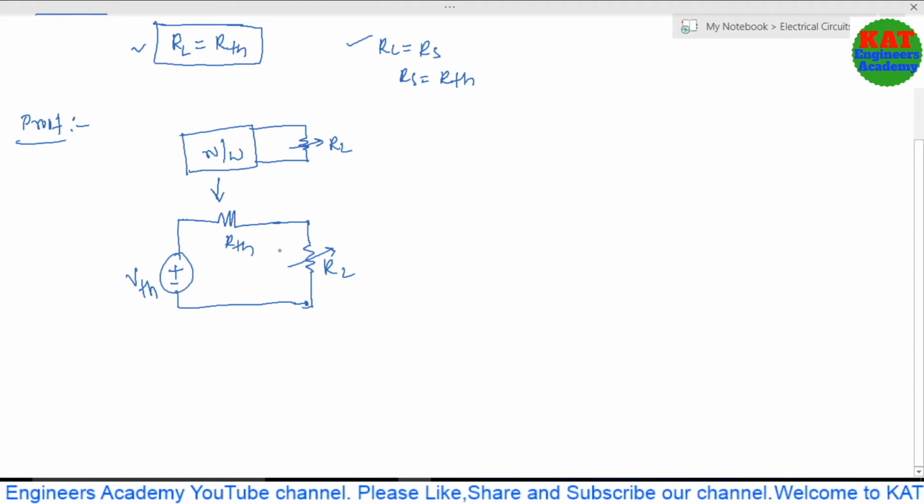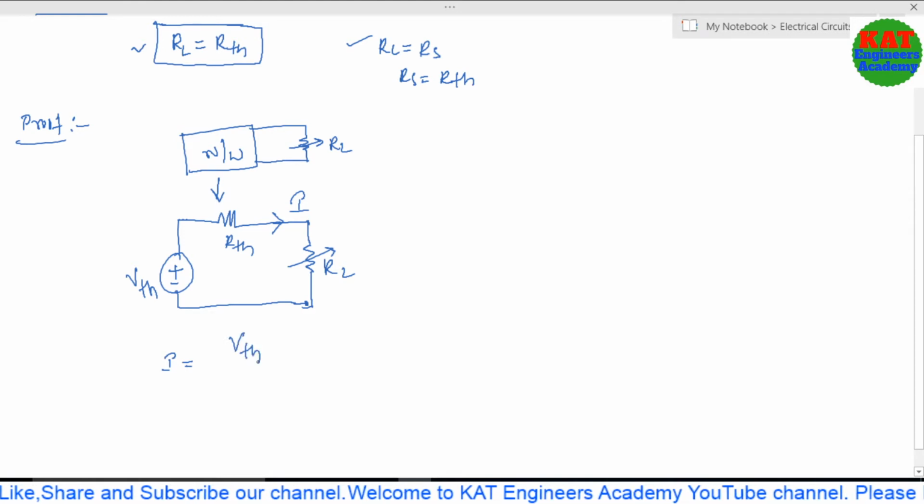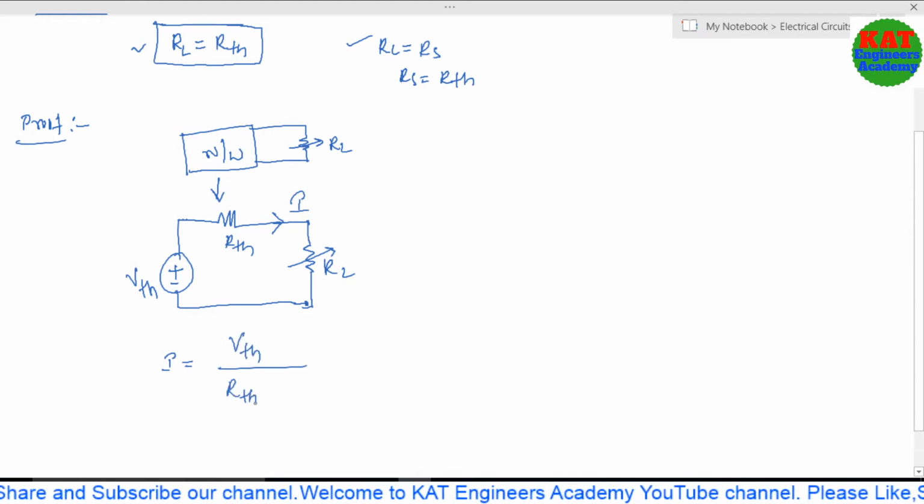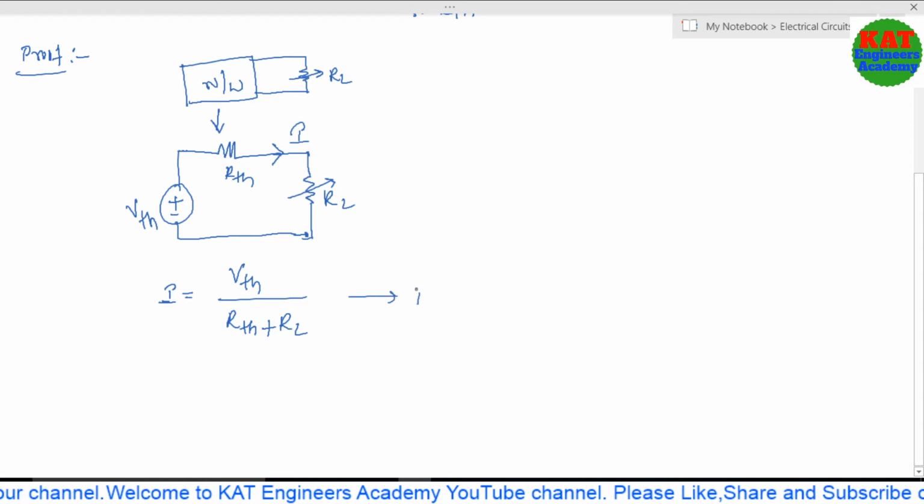Whenever the circuit is like this, some current flows through the load resistor, which I consider as I. According to KVL, I is the applied voltage divided by the equivalent resistance. The two resistors are in series, so I equals VTH divided by RTH plus RL. I consider this as the first equation.